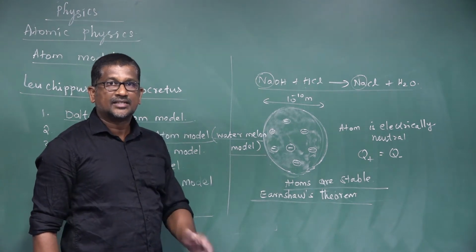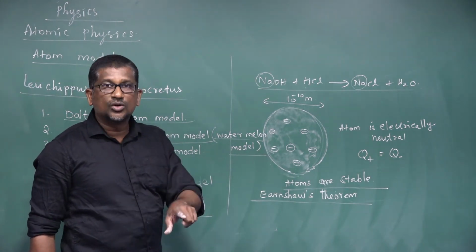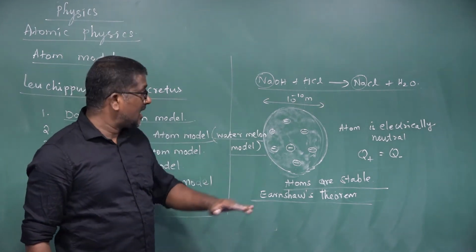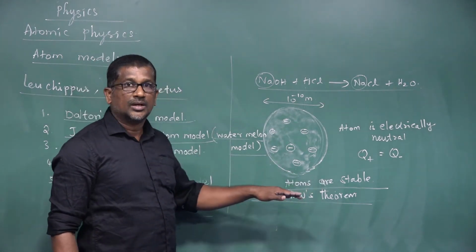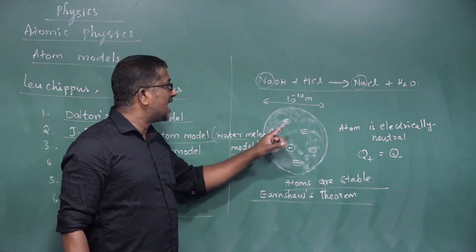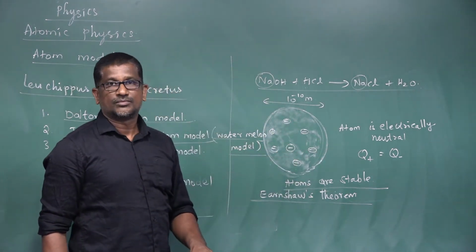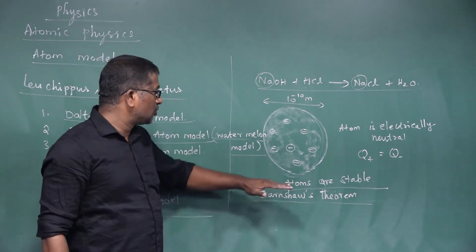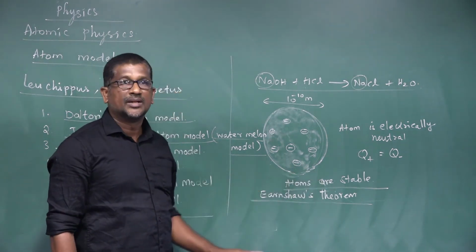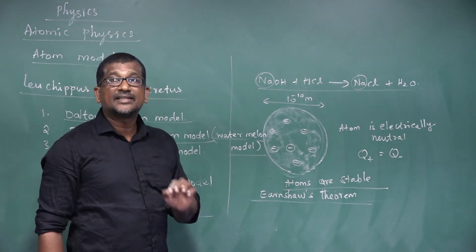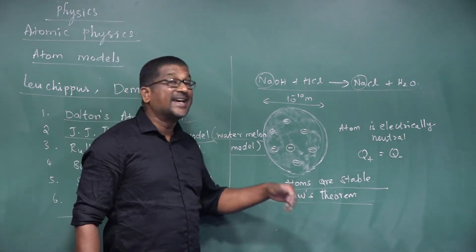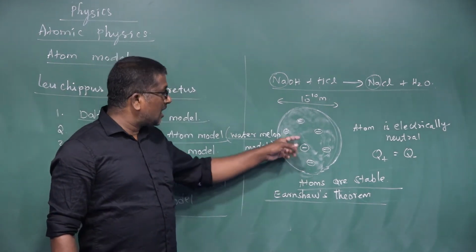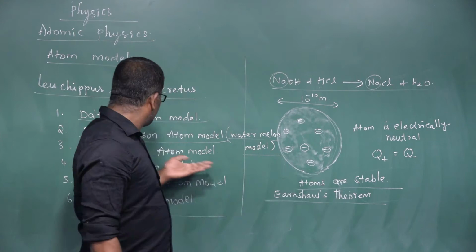Atoms cannot be stable according to classical electrodynamics. But according to J.J. Thomson, atoms are highly stable because the charges in the atom are always at rest, always stationary. So atoms are stable. But according to classical electrodynamics, the atoms cannot be stable, right?